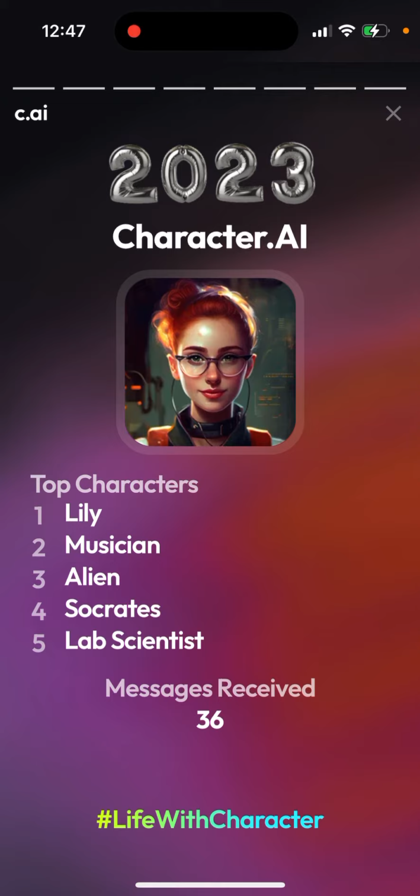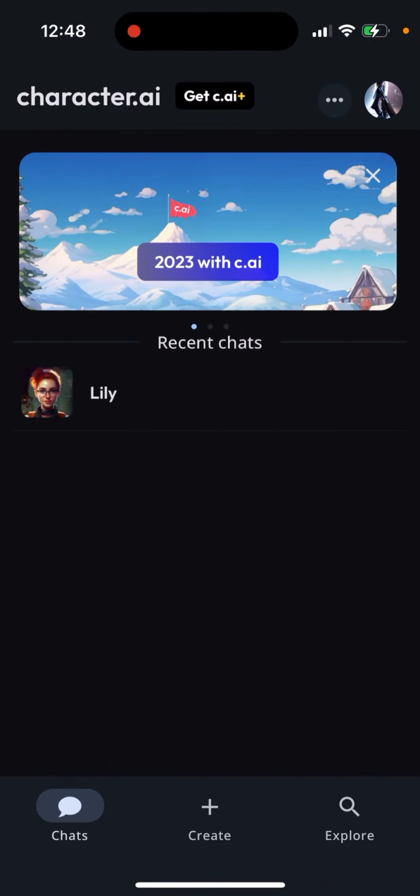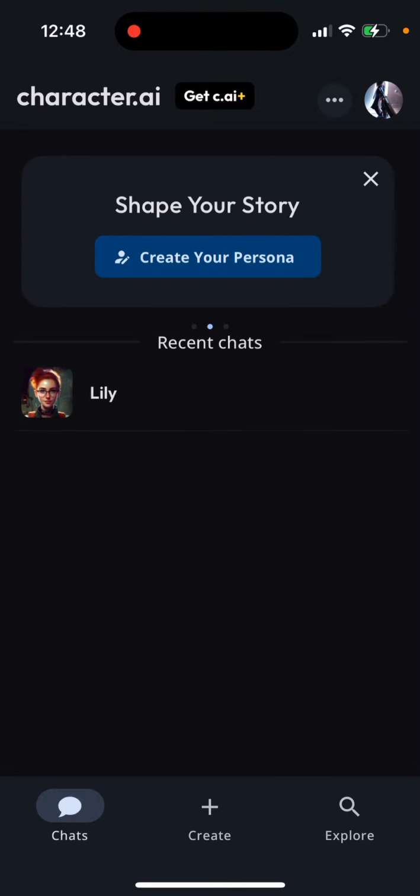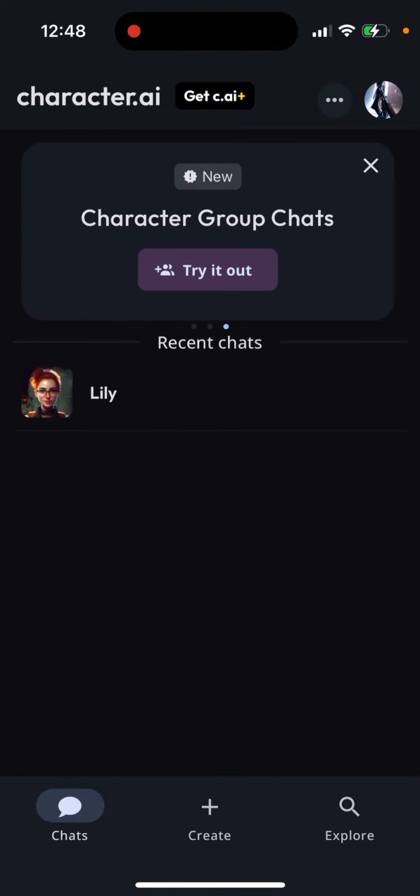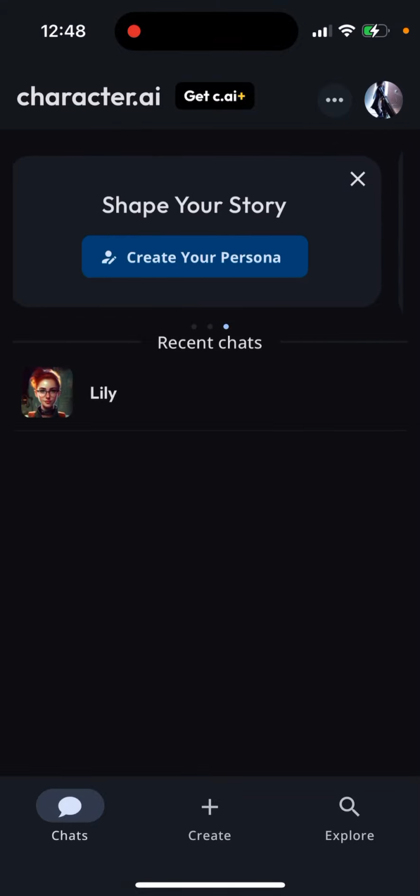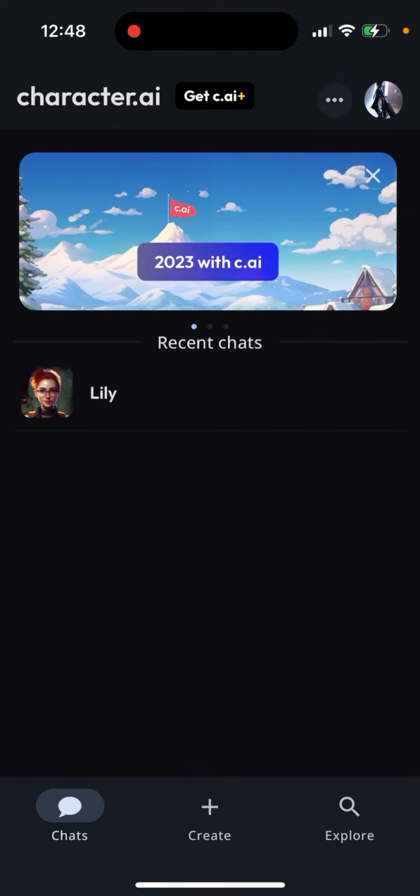And then what you will see is just top characters with which you chatted and messages received here. So yeah, that's just what it is. That's what you will see here. And then there are some bunch of new features, but yep. So that's what it is.